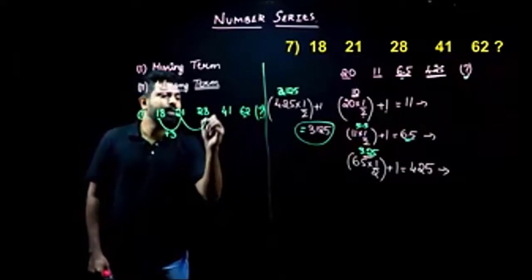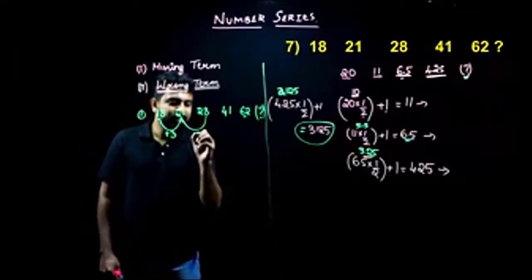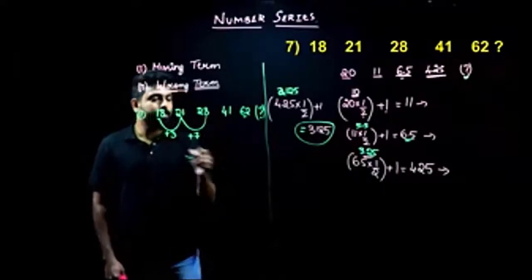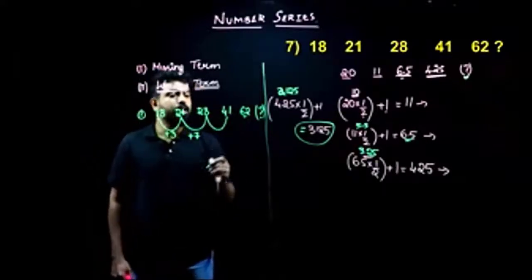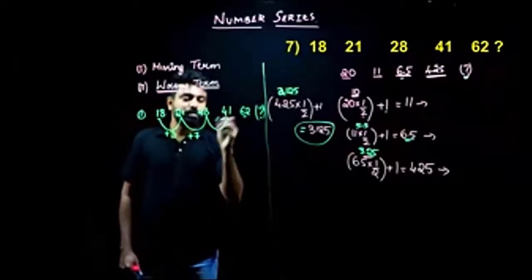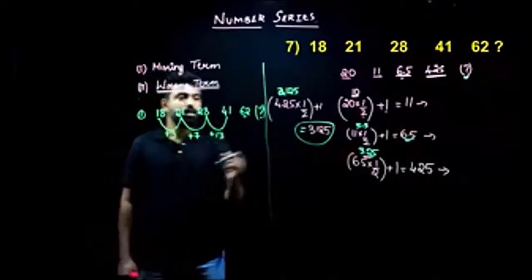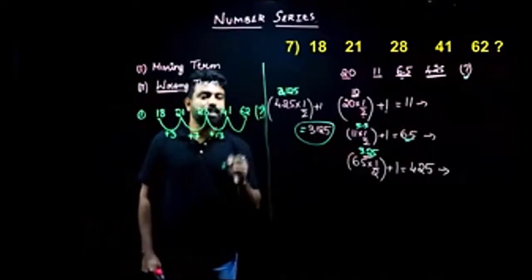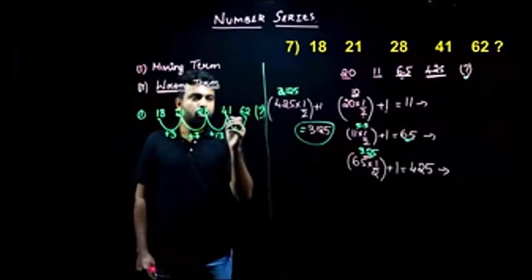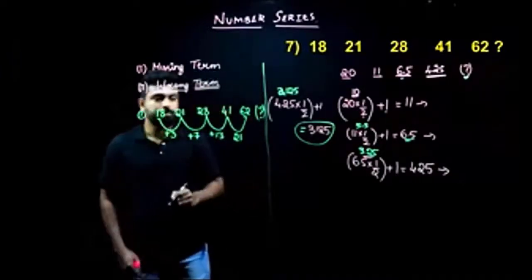What about 21 to 28? Again, we'll have to take the difference here. The difference here is 7 and there is an increment, so plus 7. Similarly, the difference here would be 28, so plus 10 gives me 38, plus 3 gives me 41. So this will be 13. 41 to 62, what will be my difference here? The difference here will be 21.